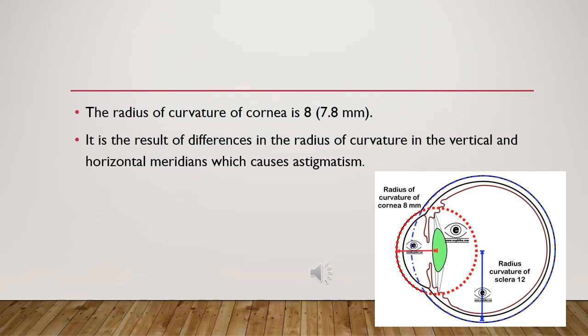The radius of curvature of the cornea is about 8 mm and that of the sclera is about 12 mm. The radius of curvature of the cornea is important in determination of corneal power, and differences in radii of curvature in the vertical and horizontal meridians cause astigmatism.